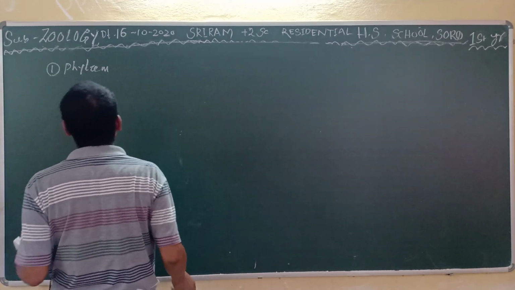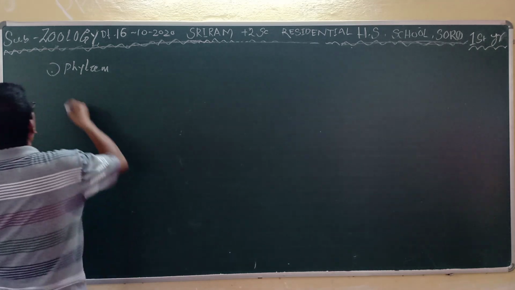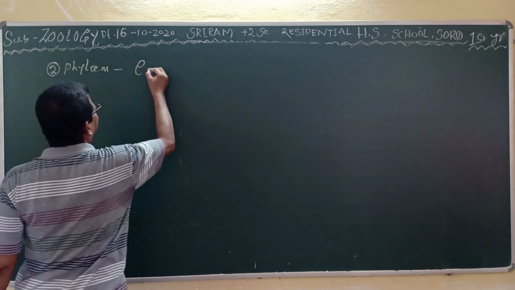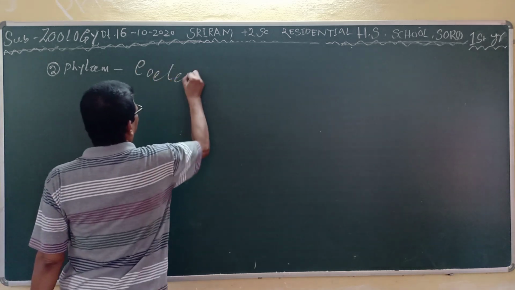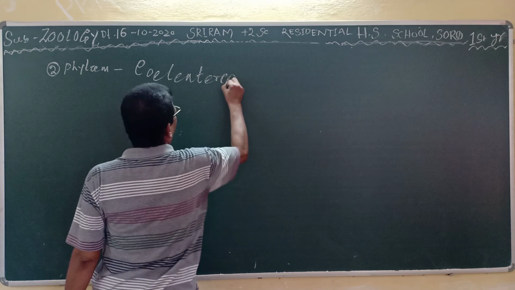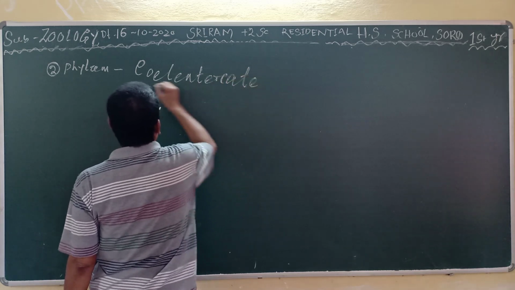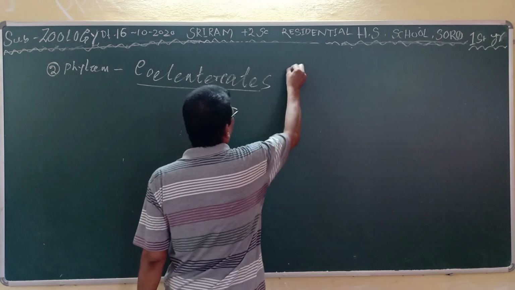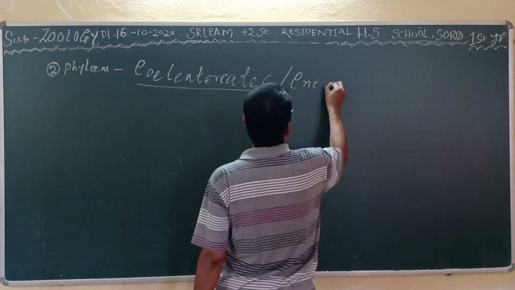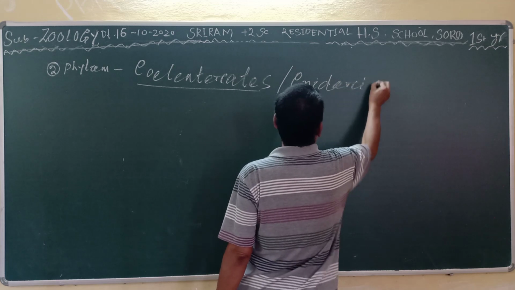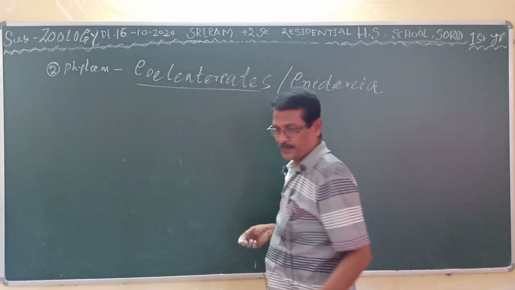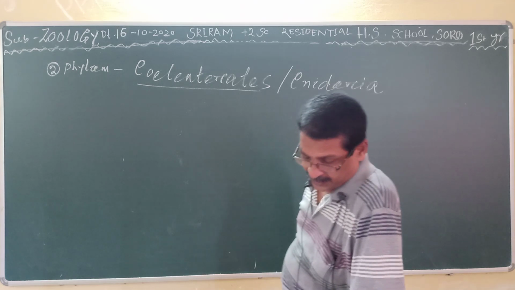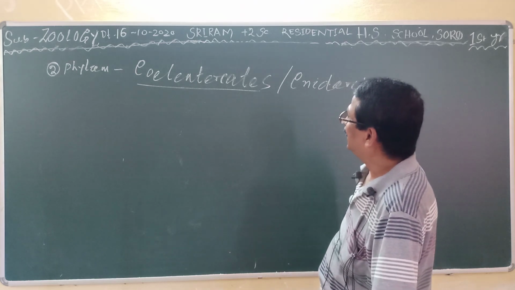The second phylum, the phylum Coelenterata, or the phylum Coelenterates, which is also called Cnidaria.